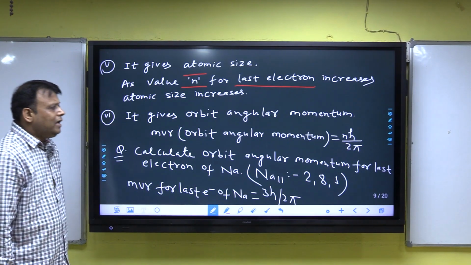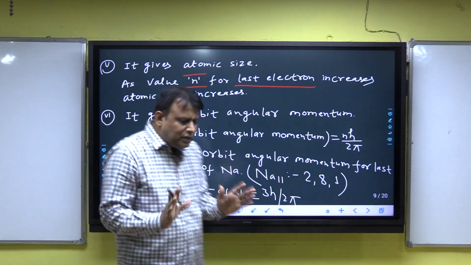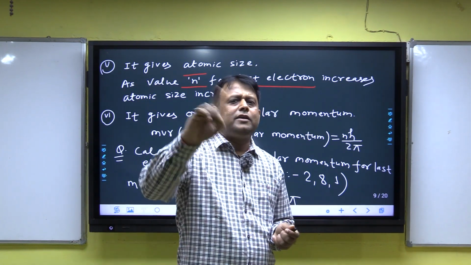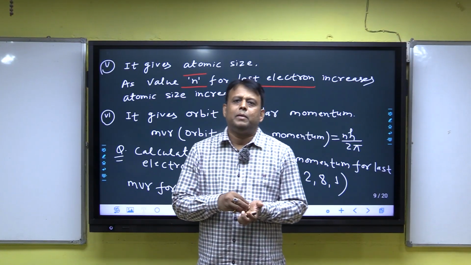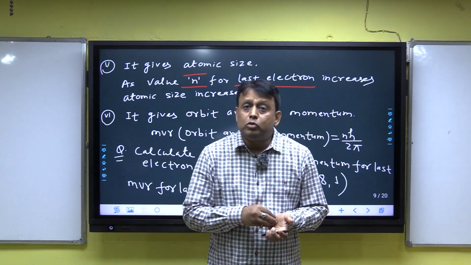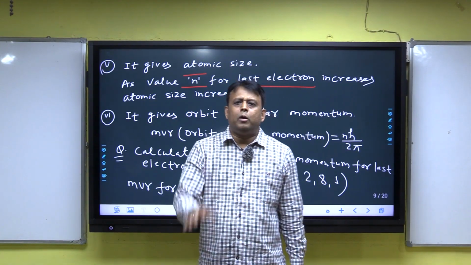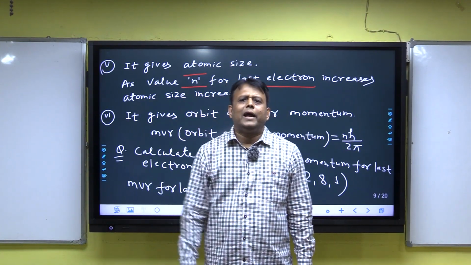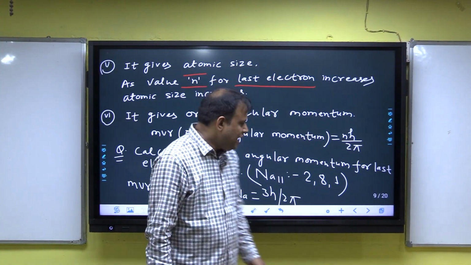Always keep in mind, mvr is equal to nh by 2 pi, where n is the principal quantum number. If a question asks what the orbital angular momentum is for a fifth orbit electron, the answer will be 5h by 2 pi. Clear? Next point.